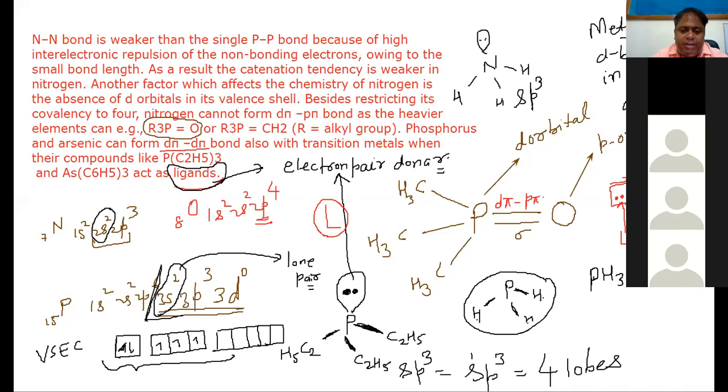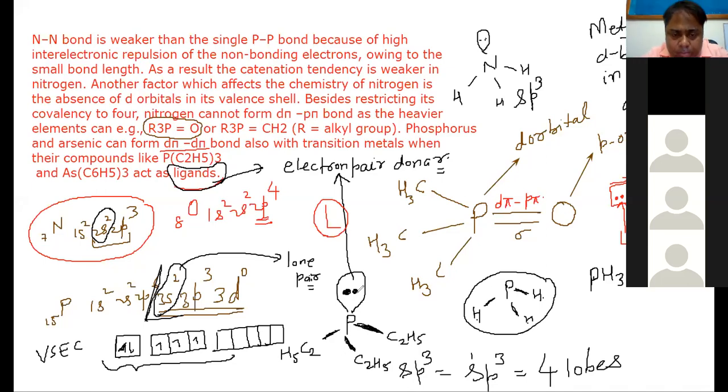So p block elements in general, like the nitrogen compounds and phosphorus compounds, act as ligands. Even the alkyl derivatives of arsenic are acting as ligands. They can donate electrons. Now you will say, sir, these electrons are already bonded.